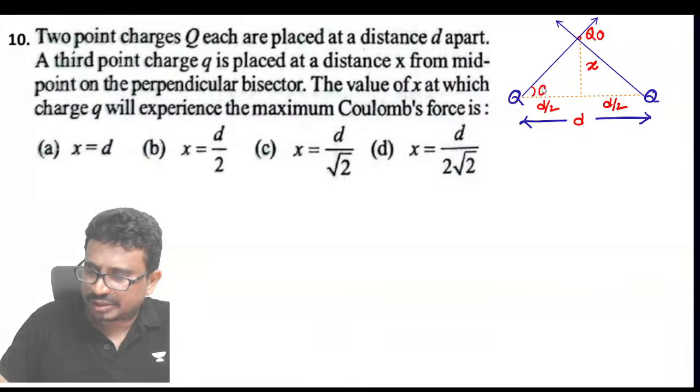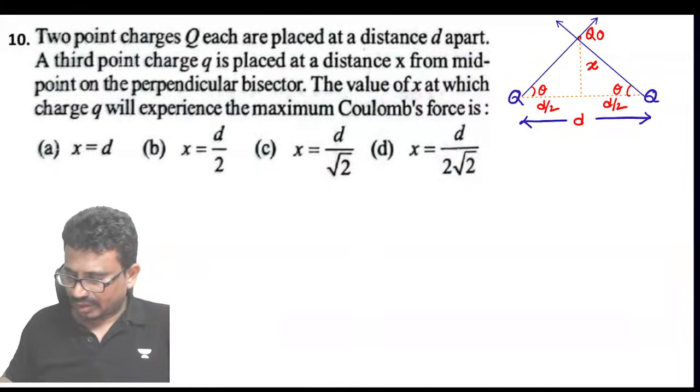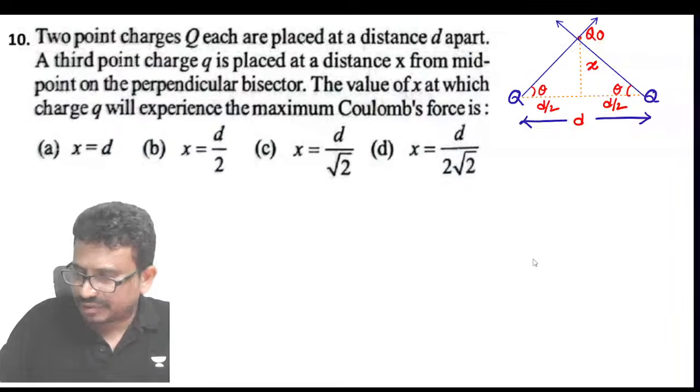If I call this angle theta, and this angle is also theta only, and now if we resolve into components, this angle is also theta.